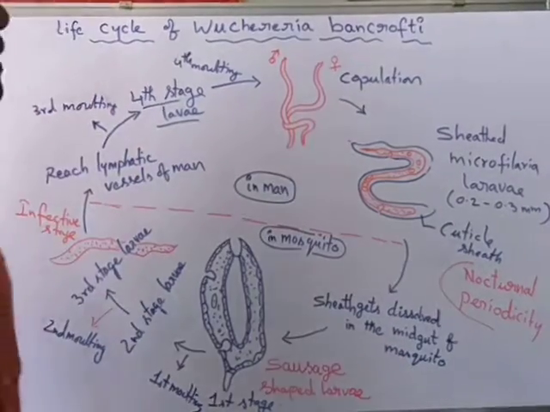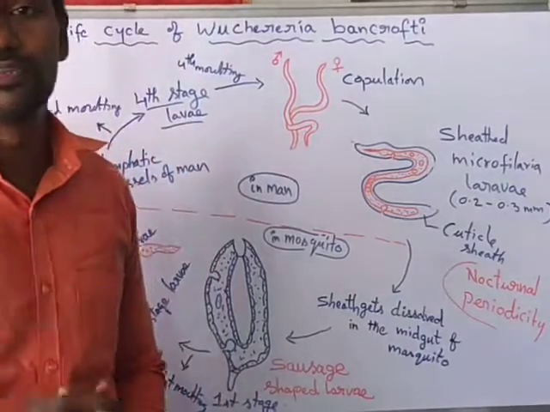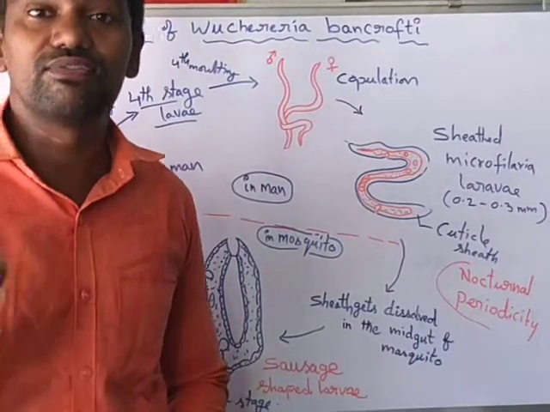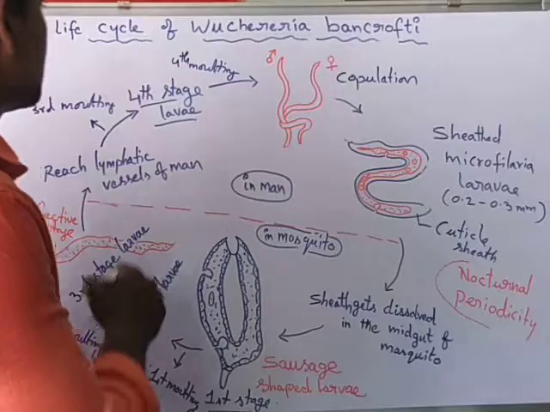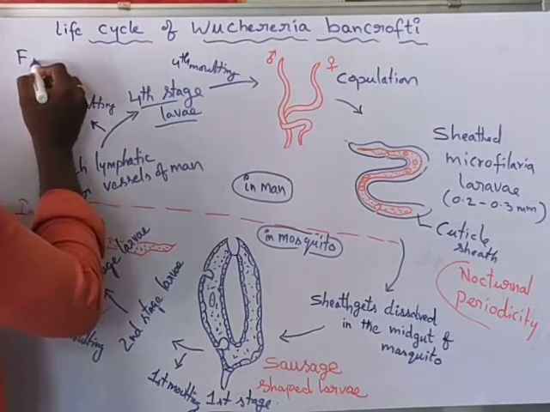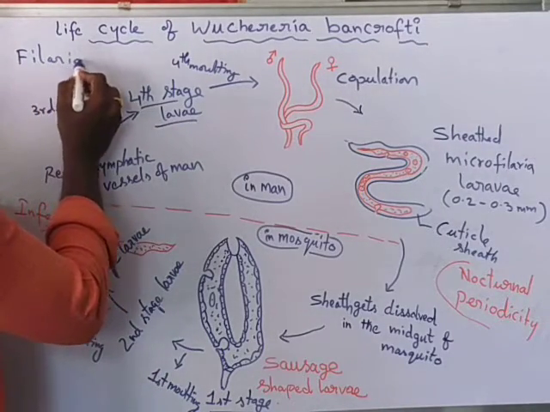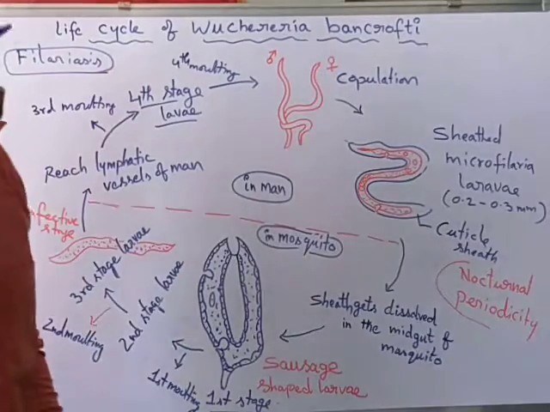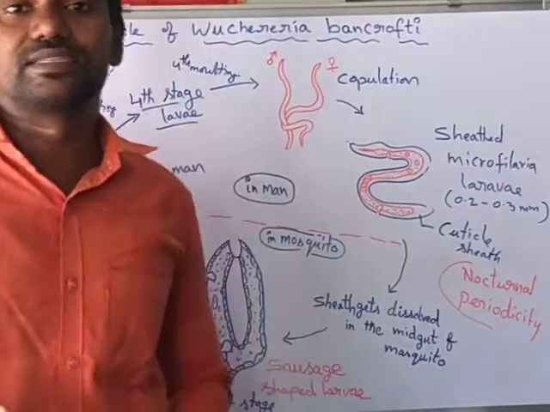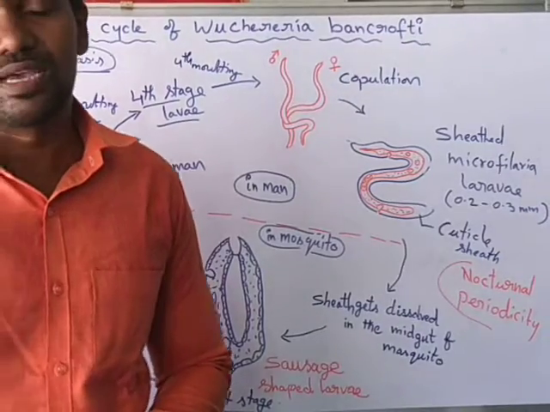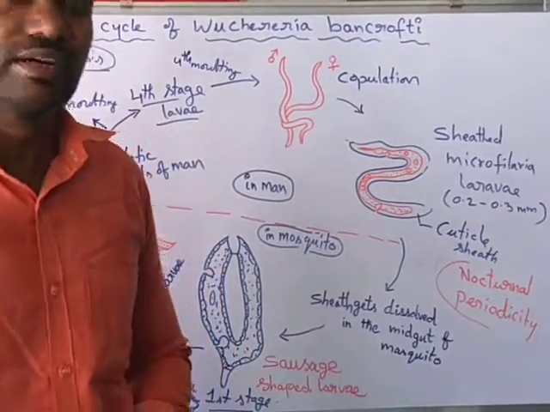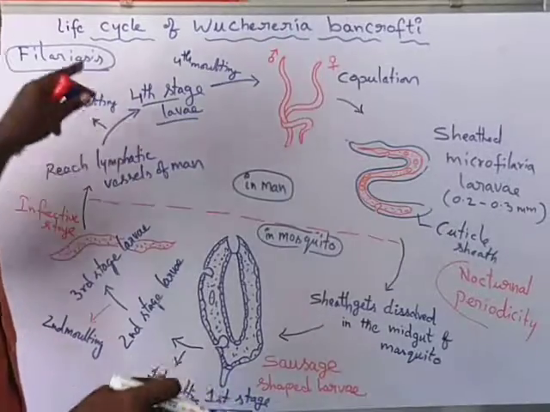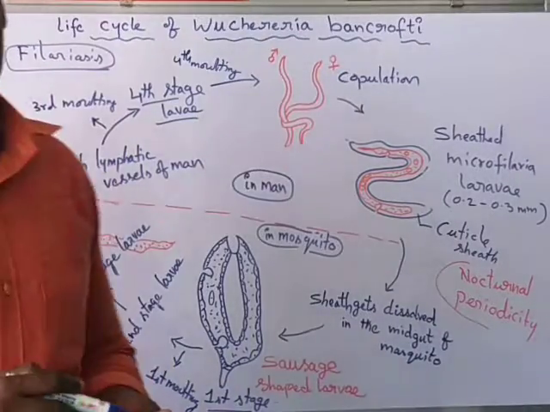Wuchereria bancrofti causes a disease called filariasis, which means swelling of the legs, hands and other organs. So this is about the life cycle of Wuchereria bancrofti.